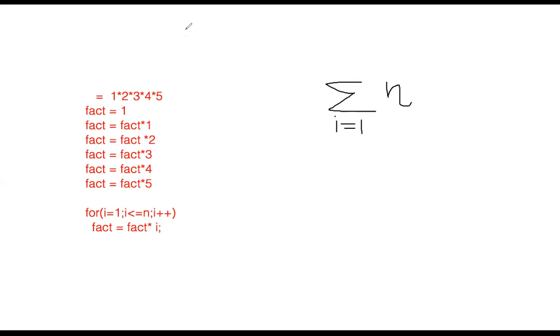1 plus 2 plus 3 plus 4 plus 5 plus 6 plus 7 plus 8 plus 9 plus up to n. If you want the first 10 number summation, the answer is 55, we already know.